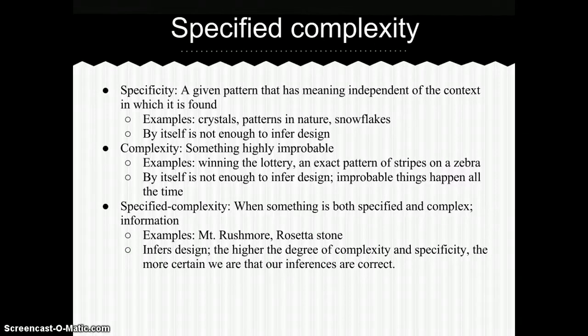Specified complexity is when something is both specified and complex. Examples would be Mount Rushmore, the Rosetta Stone, and by this we can infer design because the higher the degree of complexity and specificity, the more certain we are that our inferences are correct.